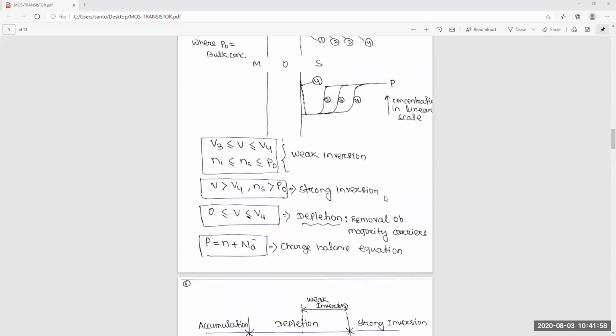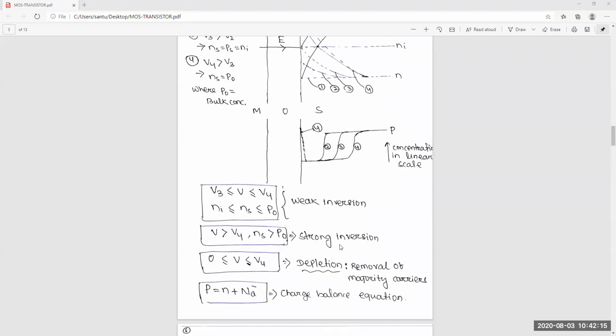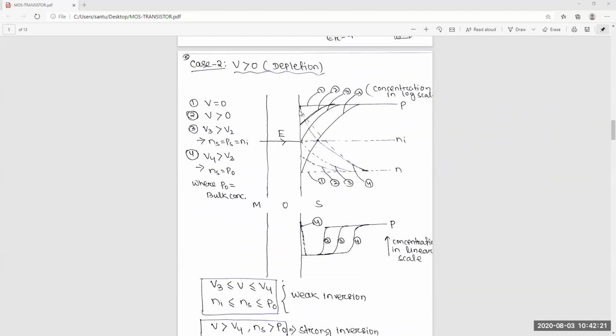Strong inversion started when the channel inverts from P to N. Initially this surface was P, now it is inverted to N. At this surface, N is equal to the bulk P concentration. That's why strong inversion starts from that point, where Ns is greater than P0. At this point, it will increase V more than V4.